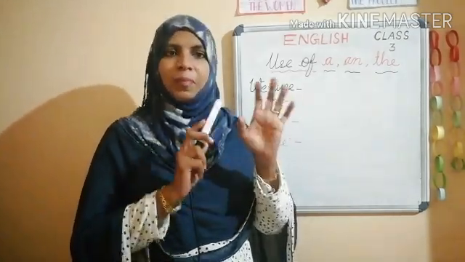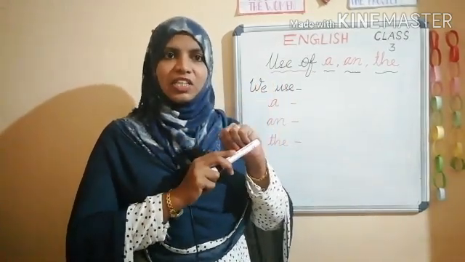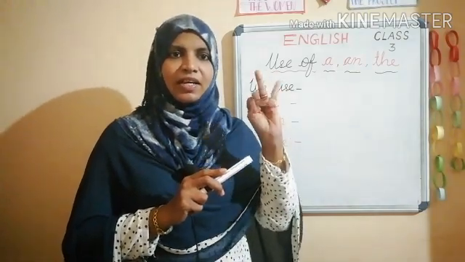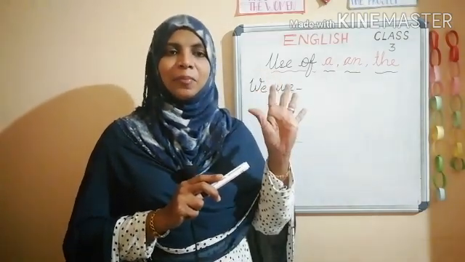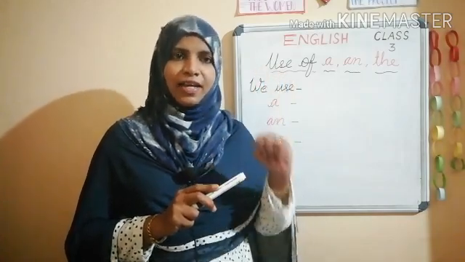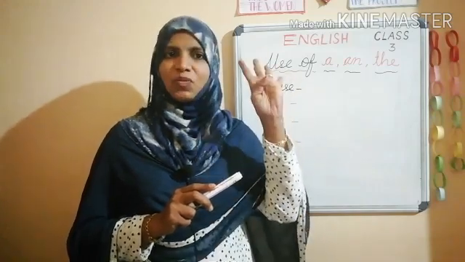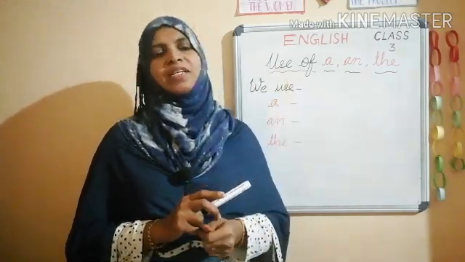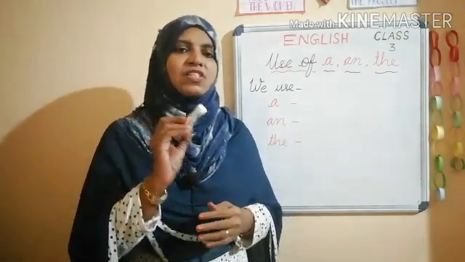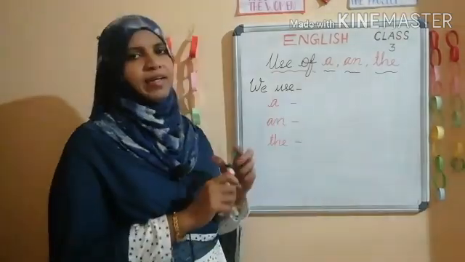Which are they? B, C, D, F, G, H, J, K, L, M, N, P, Q, R, S, T, V, W, X, Y, Z. When these letters are the first letter of a word, we have to use a.